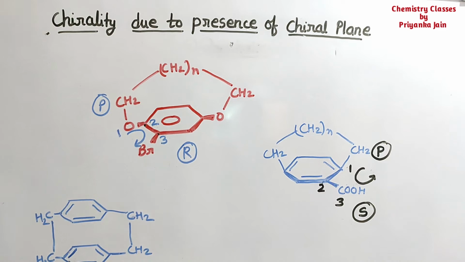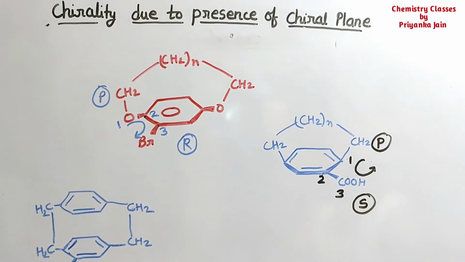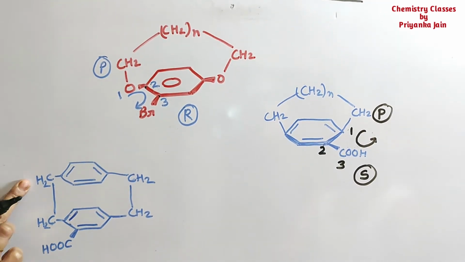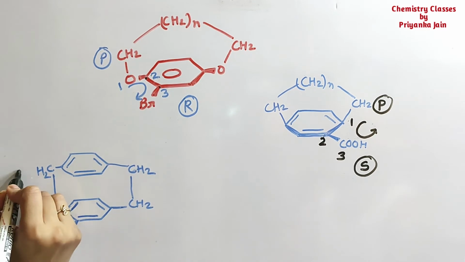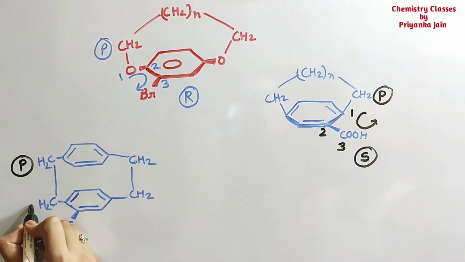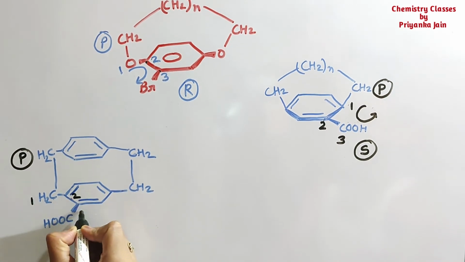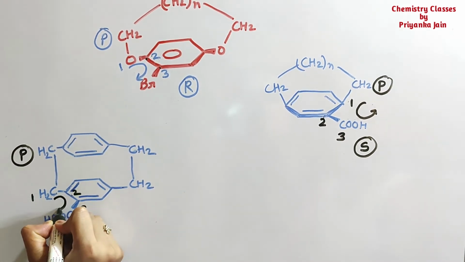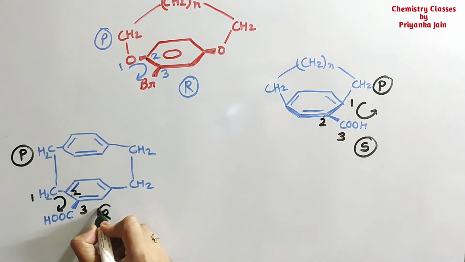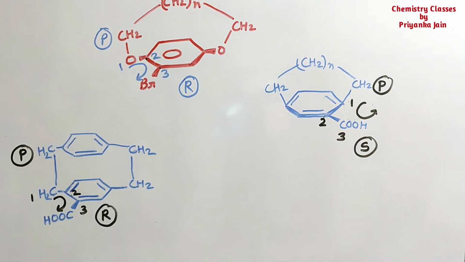Now see in this case, if we are given this type of compound, then we will not take this methylene group as the pilot atom; we will take this one as the pilot atom. Now we number from here 1, 2 and 3, and this is going in this manner, which means it is the R configuration. Now we have to see the next case.